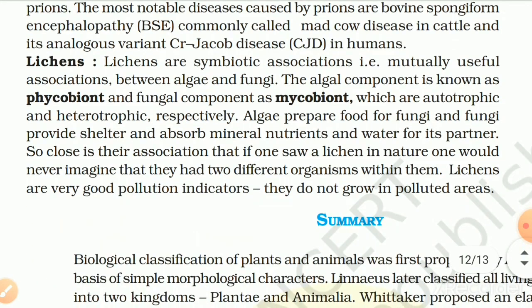Lichens are symbiotic associations, that is, mutually useful associations between algae and fungi. The algal component is known as phycobiont and the fungal component as mycobiont, which are autotrophic and heterotrophic respectively. Algae prepare food for fungi and fungi provide shelter and absorb mineral nutrients and water for their partner. So close is their association that if one saw a lichen in nature, one would never imagine that there are two different organisms within. Lichens are very good pollution indicators. They do not grow in polluted areas.